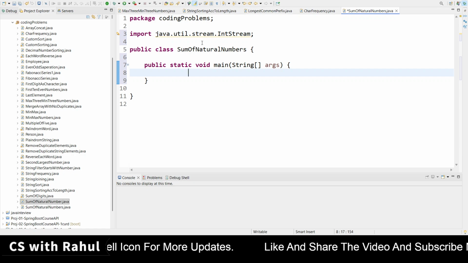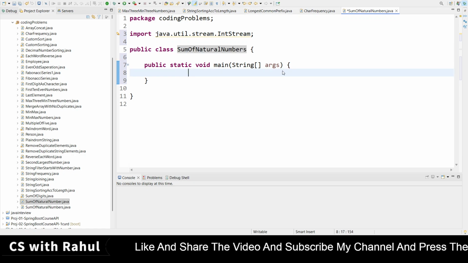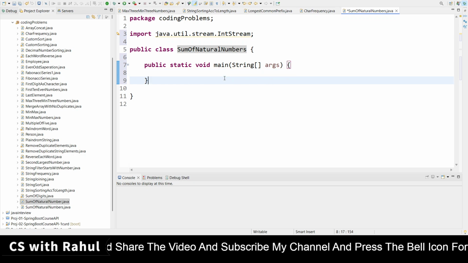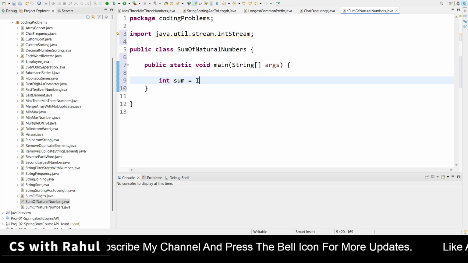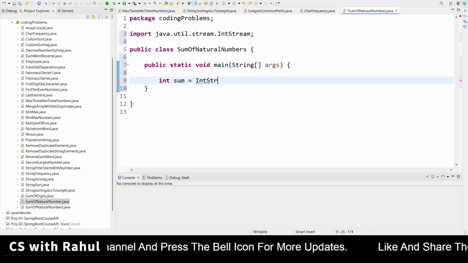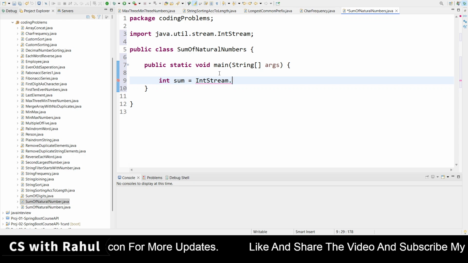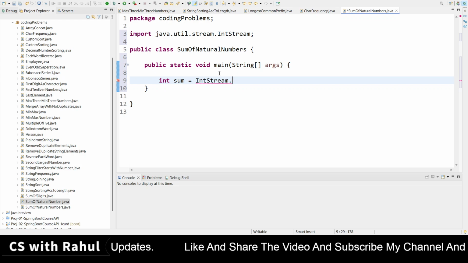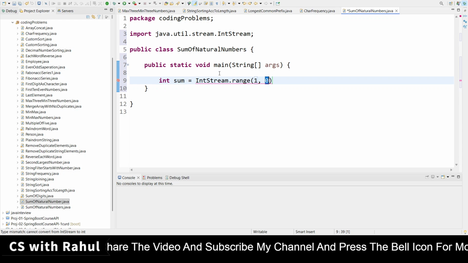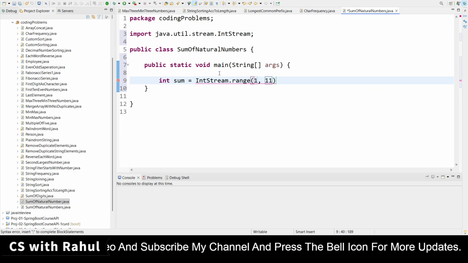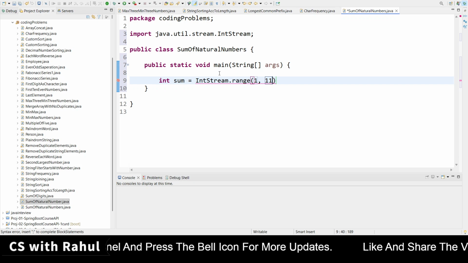So first of all, I have created a class which is SumOfNaturalNumbers. First I am creating one variable here, int sum. We have one class, IntStream. Inside this we have one method which is called range. I want to find out the sum of the first 10 natural numbers, so see what would be here in the range method.